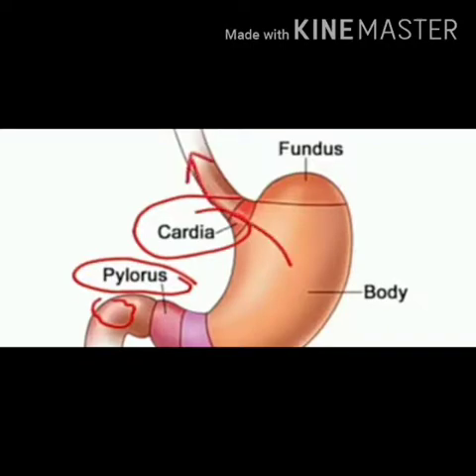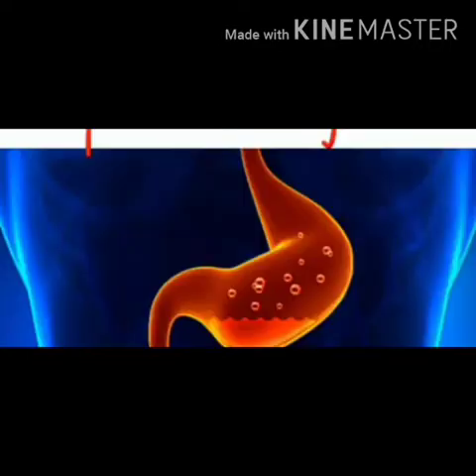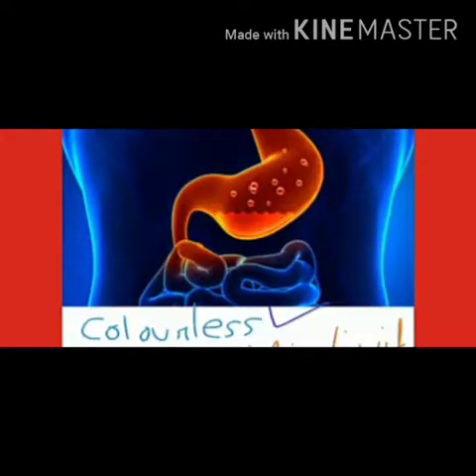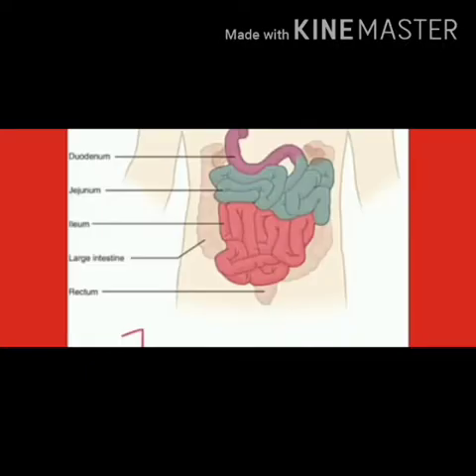At the posterior end, the stomach opens into the small intestine, and this opening is guarded by a ring-like pyloric sphincter. Just look at this pylorus. The internal lining of the stomach contains numerous gastric glands, and the stomach performs the following functions. It stores the food for sufficient time, and the muscular wall of the stomach helps in churning of food. Gastric juices help in partial digestion of the food.